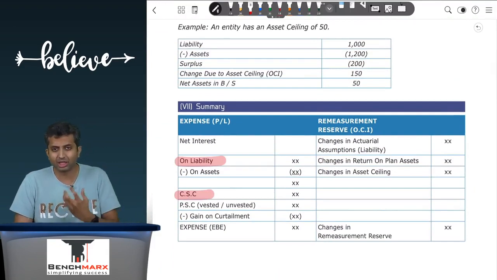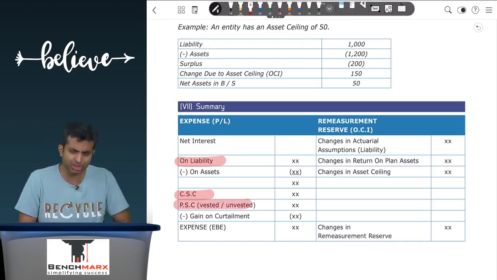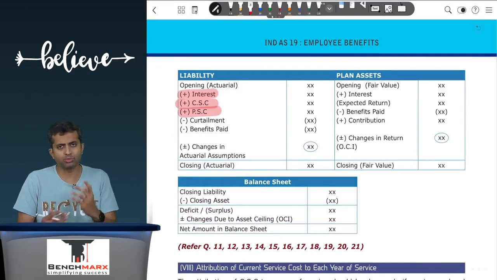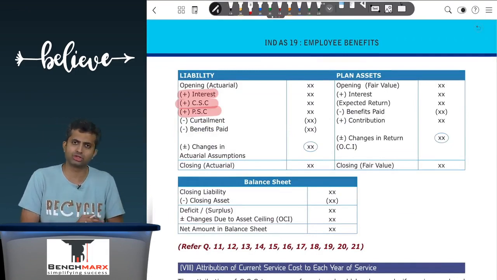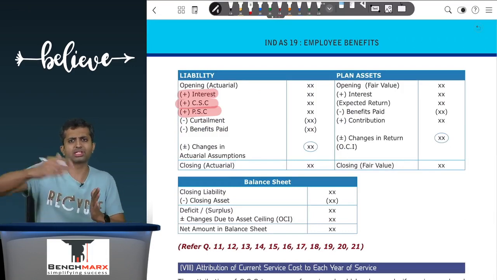Apart from that, the liability can potentially change because of past service cost as well, and past service cost will entirely be taken to the P&L account, whether it is vested or unvested, it does not really matter. It will be taken to the P&L account because it is a change in fact by the decision taken by the management. Now, we have all taken cases where liability is increasing.